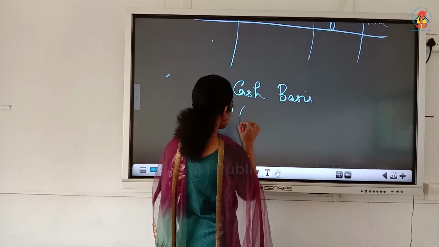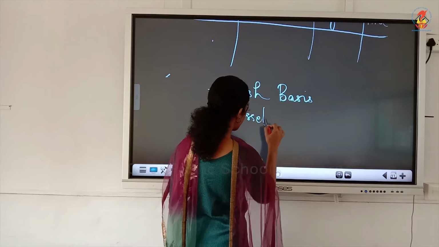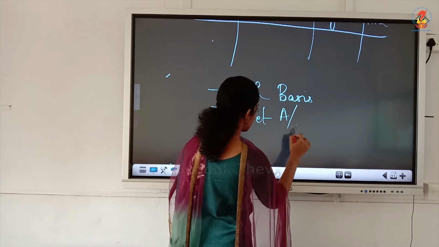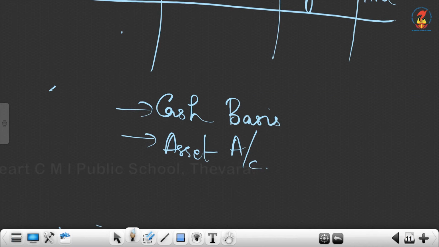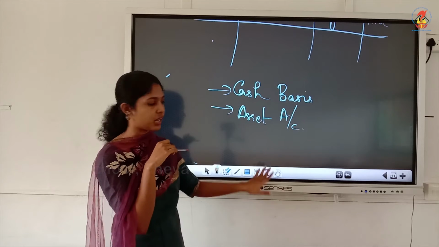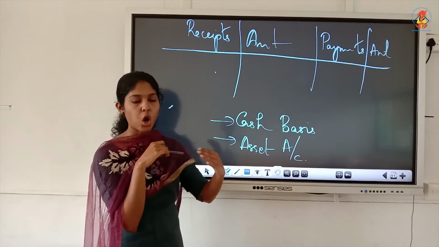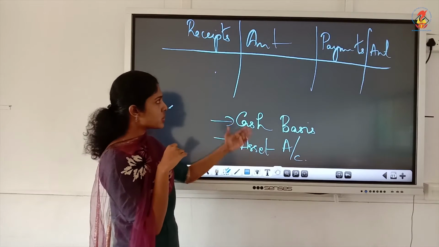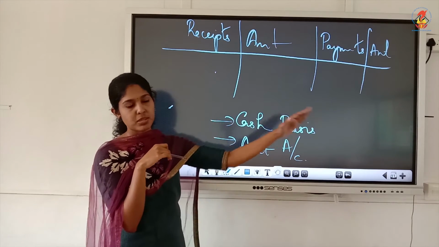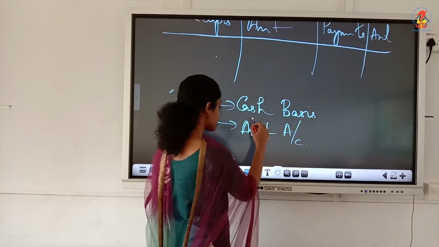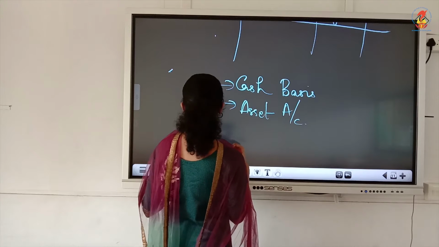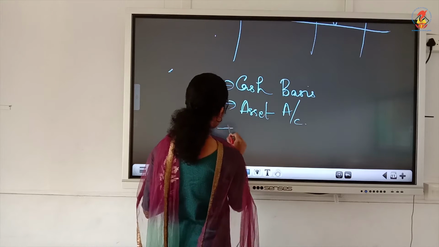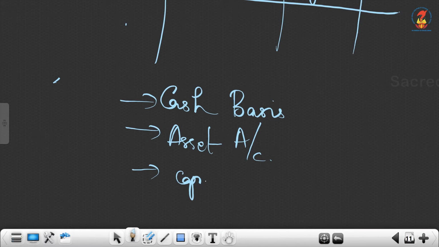Then it is an asset account. It is an asset account means it is just like a cash account or a cash book, because it shows cash receipts and cash payments. So it is an asset account. The nature is an asset account. Then what we can write is it includes both capital receipts.